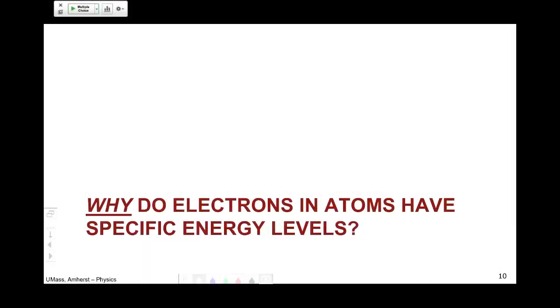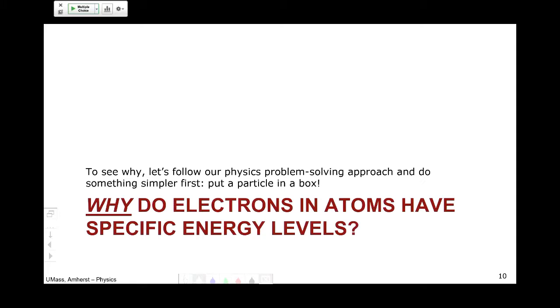Why do electrons in atoms have energy levels? You know they do. From chemistry, right? Electrons exist in discrete energy levels. Why?